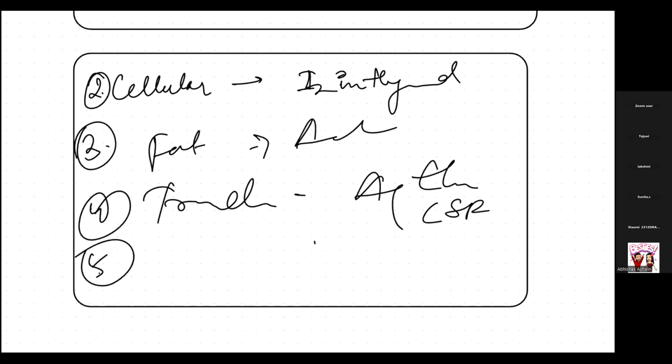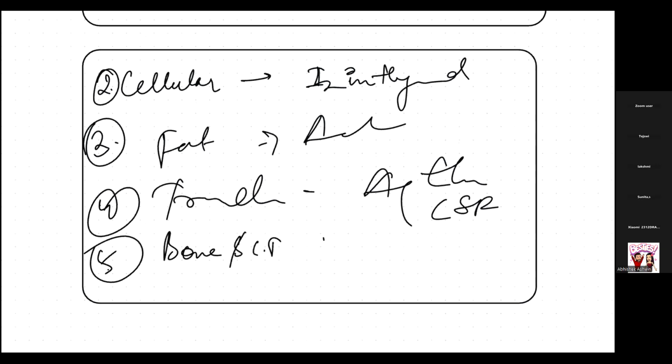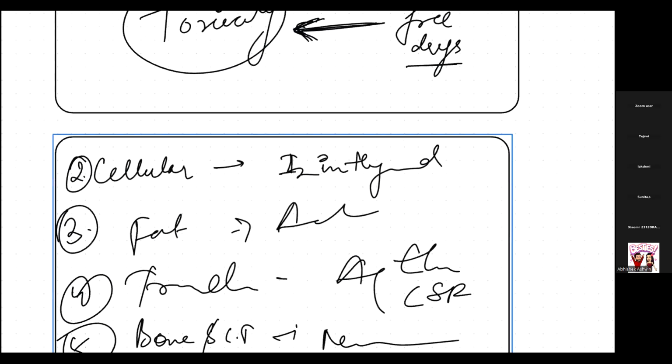The fifth part. It's not only the cells, not only the fat, not only the transcellular part, but also bone and connective tissue. Bone and connective tissue also help in that. So I hope that the distribution part is clear, how distribution is happening. The main important thing for us in distribution is how it happens, where it happens, and what are the factors affecting the distribution.